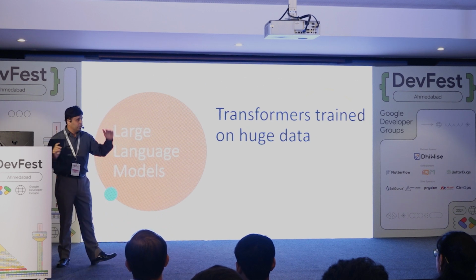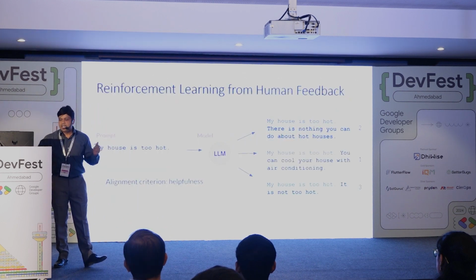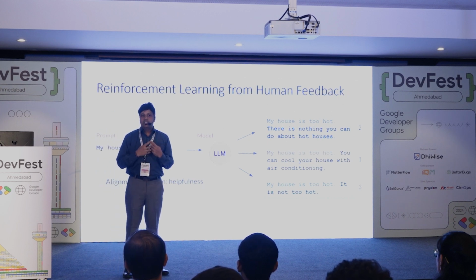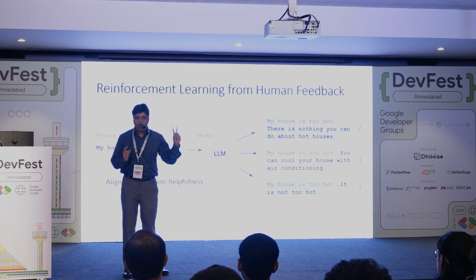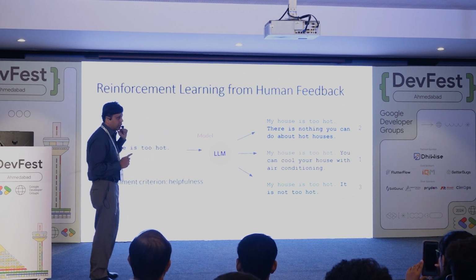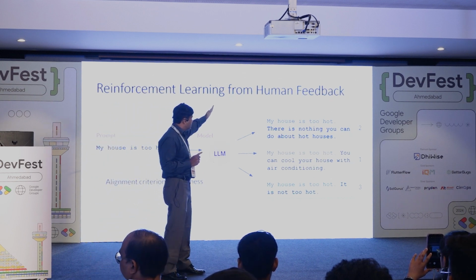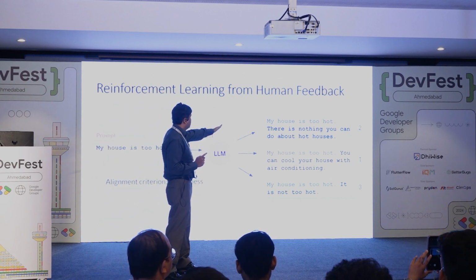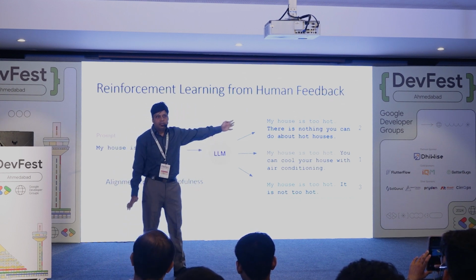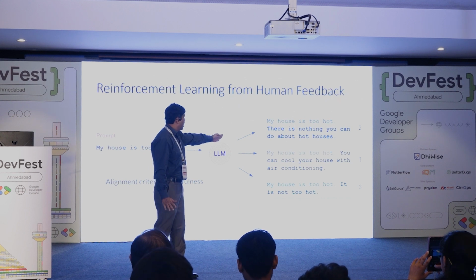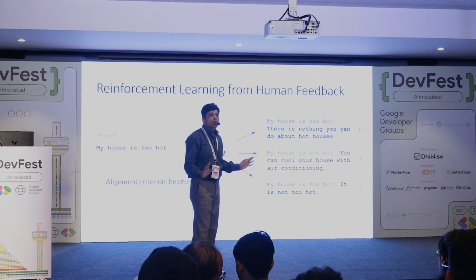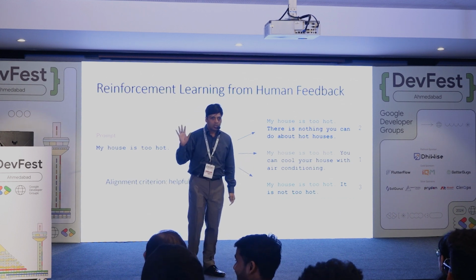So first it was trained on huge data, and then they started to understand our language. The second thing which happened was reinforcement learning from human feedback. Now what is it? Let's say I give this prompt: my house is too hot. The model can generate 3 answers. The first answer is, there is nothing you can do about hot houses. My criterion is helpfulness, but the model is not helping me. Second is, you can cool your house with air conditioning. Here the model is trying to help me. And the third is, it is not too hot. Now the model is not acknowledging my problem at all, right?